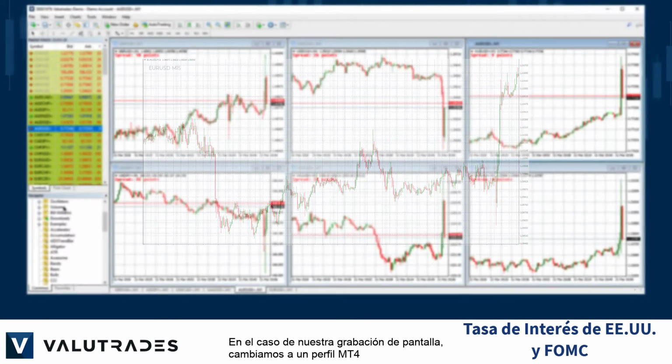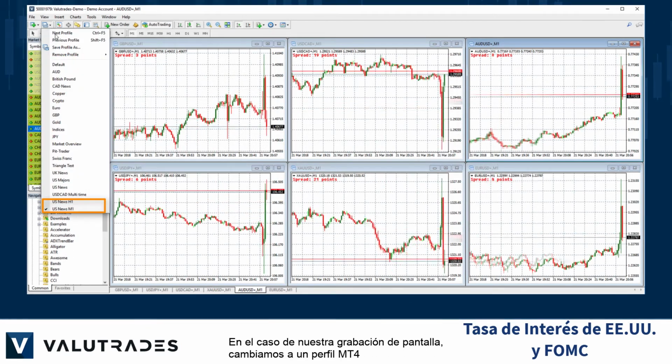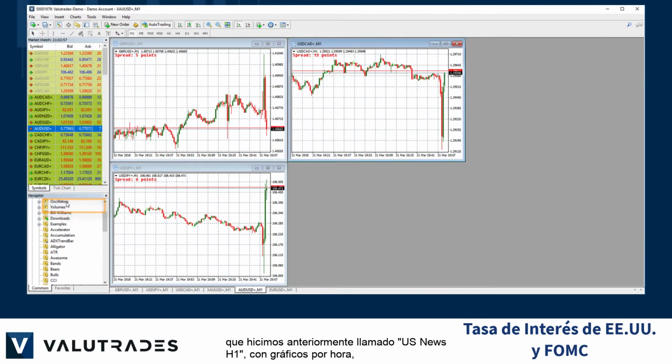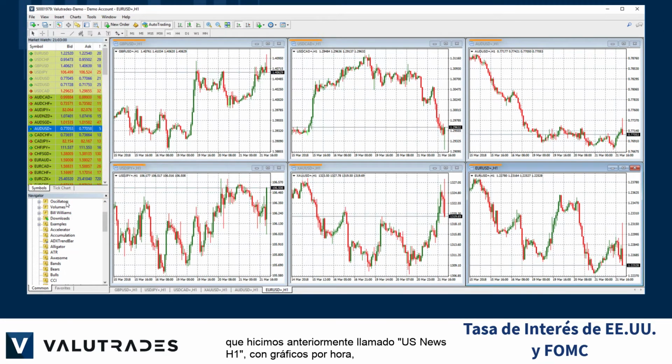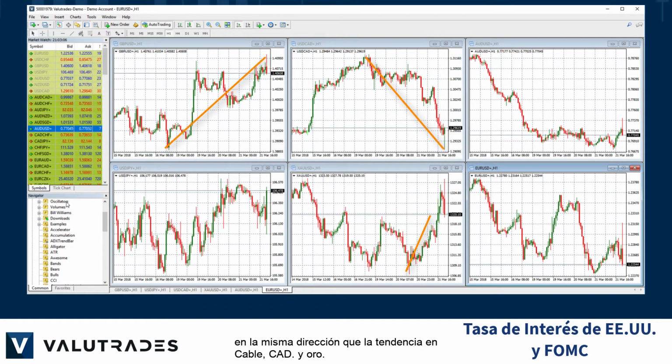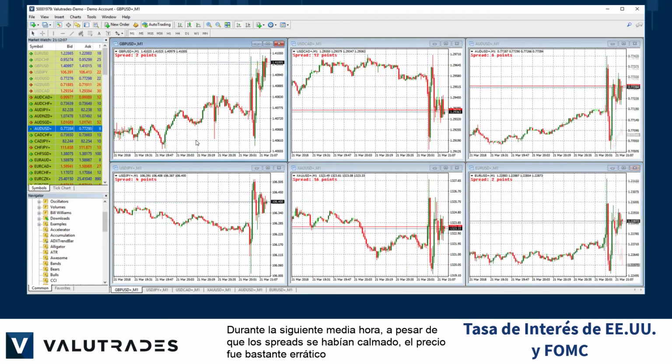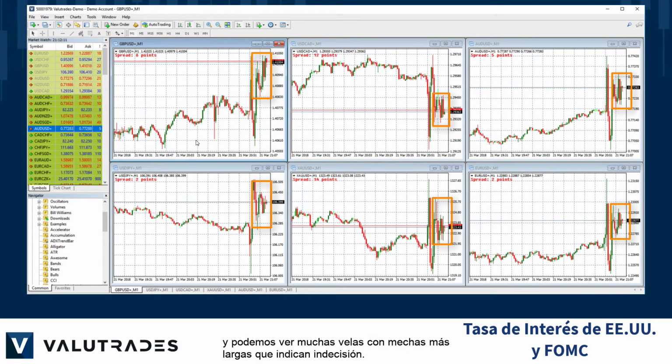In the case of our screen recording, we switched to an MT4 profile we made earlier called US News H1 with hourly charts, and we can see that the news actually drove price action in the same direction as the trend on cable, CAD, and gold. For the next half hour, even though the spreads had calmed down, price action was quite erratic, and we can see many candles with longer wicks indicating indecision.